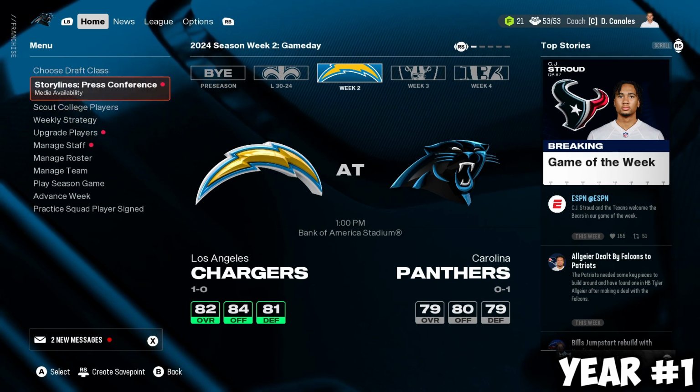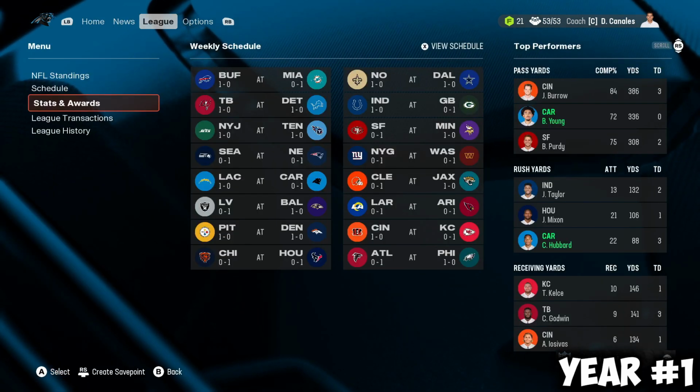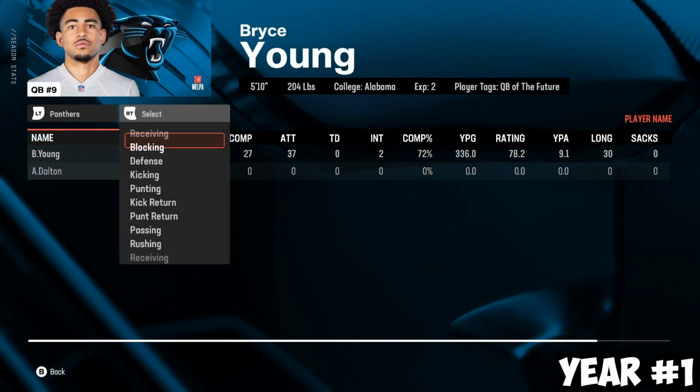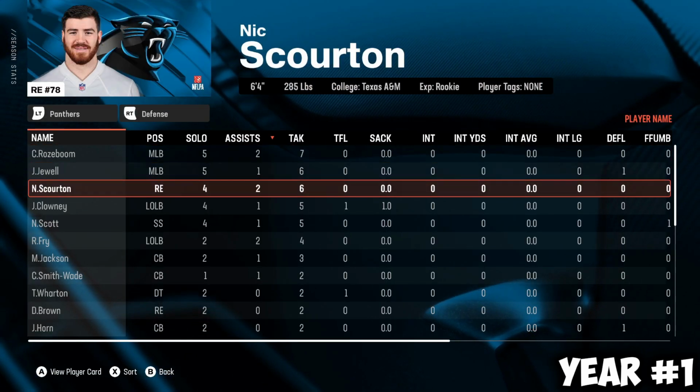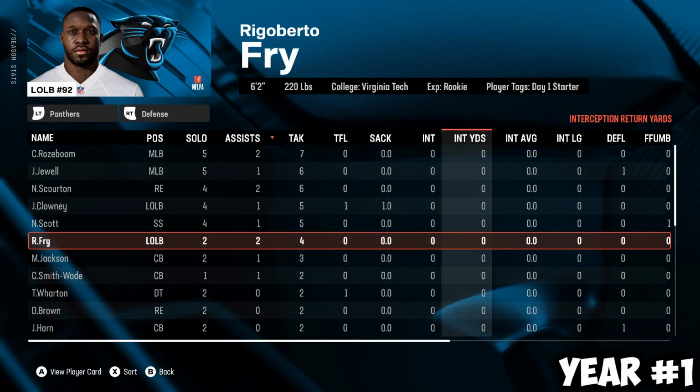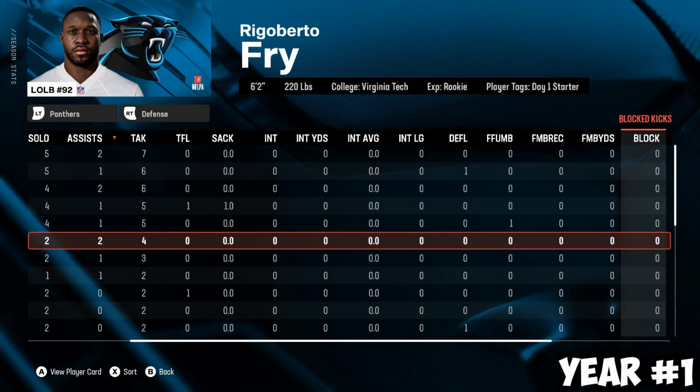Against the Saints, we lose 30-24. If we head on over to stats and awards, and then to player stats right here, go to the defense. Rigoberto Fry: 2 solo tackles, 2 assisted tackles, 4 total, 0 tackles for loss, 0 sacks, 0 interceptions. So it's pretty mid-game overall.